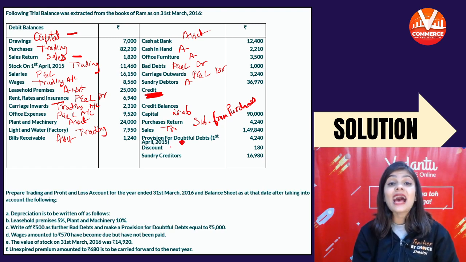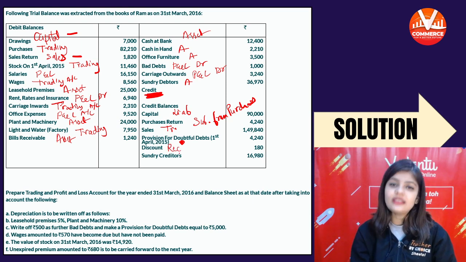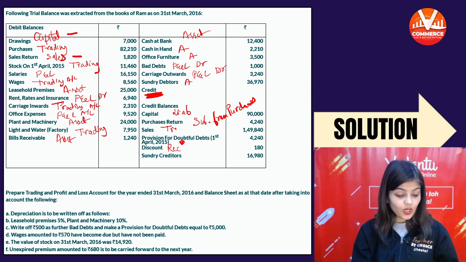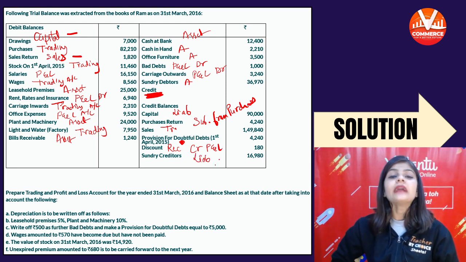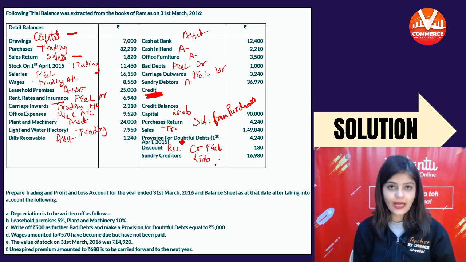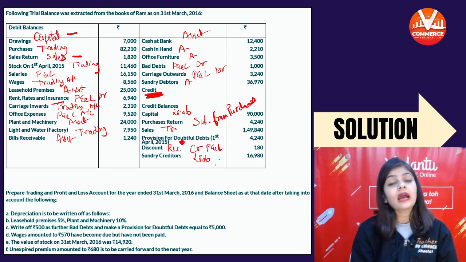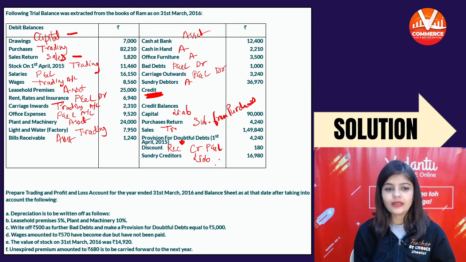Discount, it is having credit balance. इसका मतलब ये है discount received. If discount is having credit balance, it is discount received. You will record on the credit side of P&L. Then sundry creditors, liability. So these are the items of trial balance. Now we will come to the adjustment.